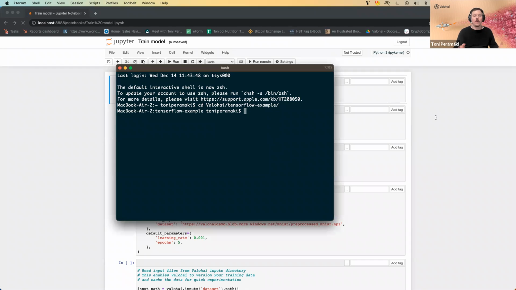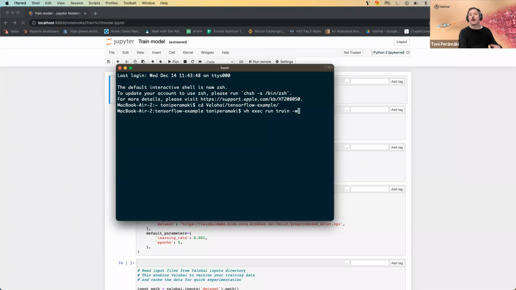So as said, you can work with any of these ways, but let's say you're working with your favorite IDE, Spyder, PyCharm, so forth. You can just write the code, and then after you're done, you save, jump to terminal, and instead of, let's say, writing Python run, you basically write Valohai exec run train.